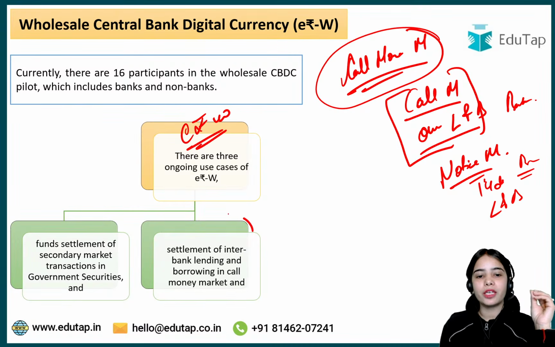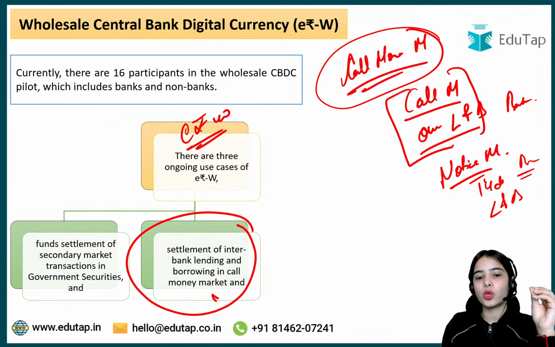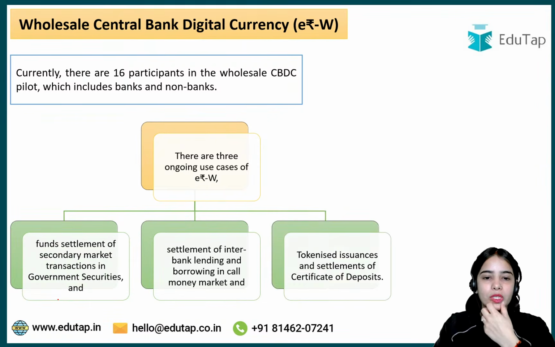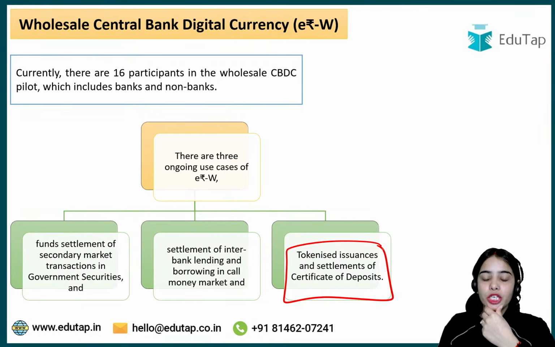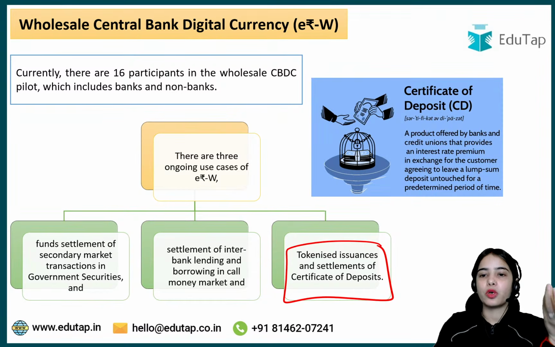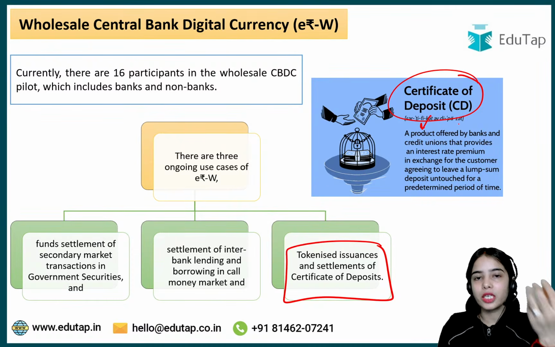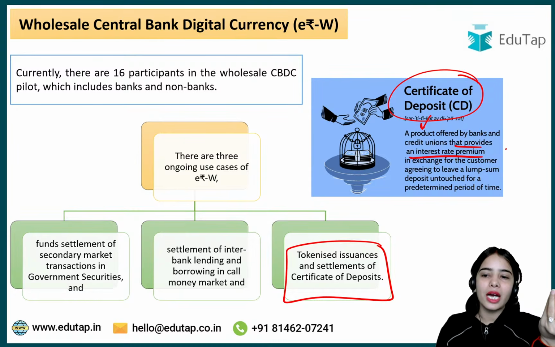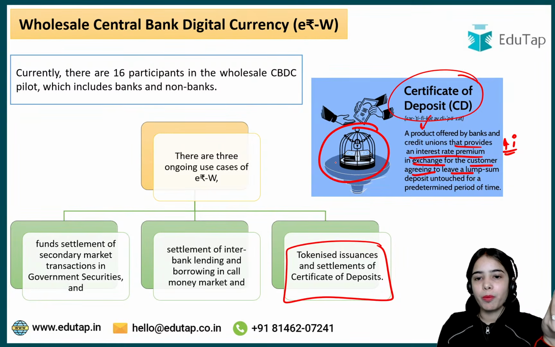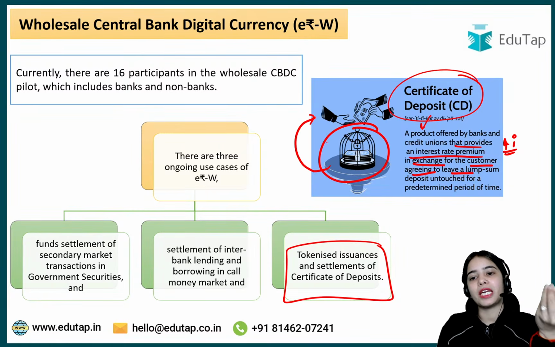Okay, so settlement of interbank lending and borrowing in the call money market can also be possible through the e-Rupee wholesale. Now, tokenized issuances and settlement of certificate of deposit. Certificate of deposit is a product that is offered by the banks that provides an interest rate premium, or a higher interest rate, in exchange for the customer agreeing to leave a deposit untouched for a predetermined period of time.